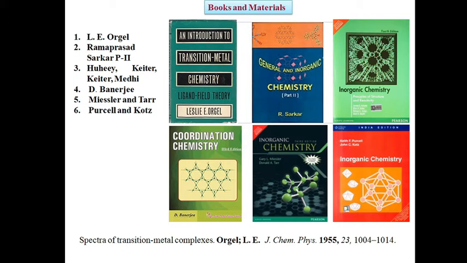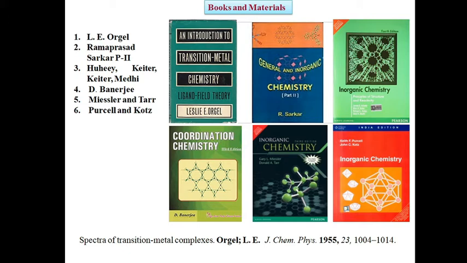The second one is a very popular book, General and Inorganic Chemistry Part 2 by R. P. Sarkar. The third one is Inorganic Chemistry by Huheey, Keiter and Keiter. The fourth one is Coordination Chemistry by D. Banerjea. And the fifth book is Inorganic Chemistry by Miessler and Tarr. And the last one is Inorganic Chemistry by Purcell and Kotz.